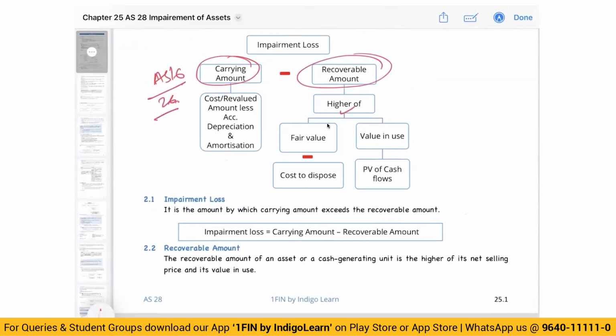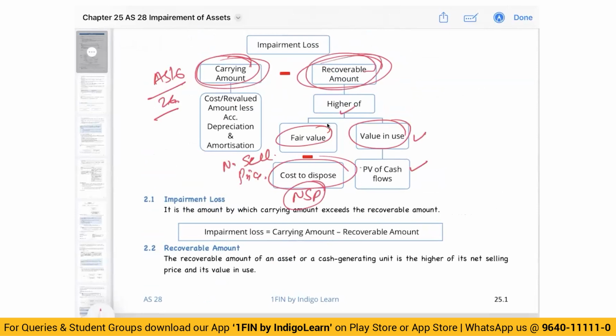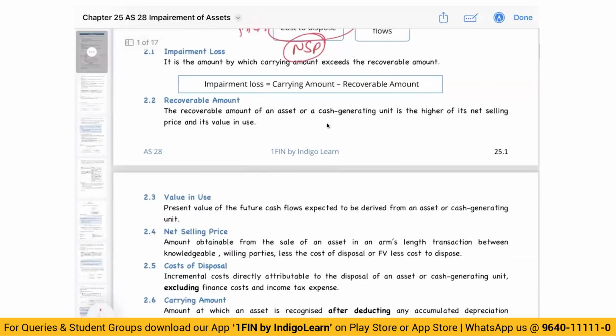Recoverable amount is the higher of fair value minus cost to sell, what we call net selling price, and value in use, which is the present value of cash flow. So you calculate value in use, you calculate net selling price. The higher of the two is called the recoverable amount. If carrying amount is greater than recoverable amount, then we say it is impaired. If carrying amount is less than recoverable amount, then it is not impaired. So impairment loss is carrying amount minus recoverable amount.